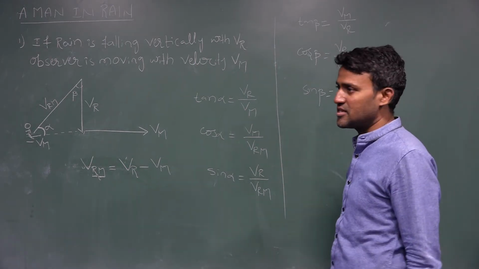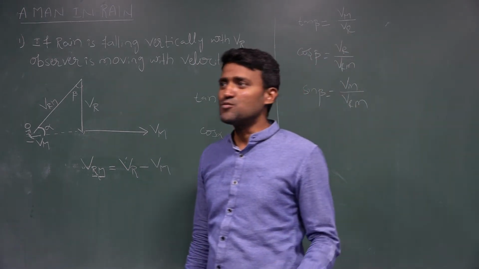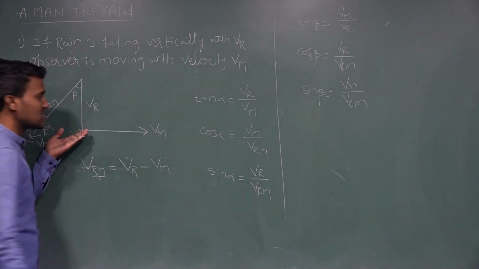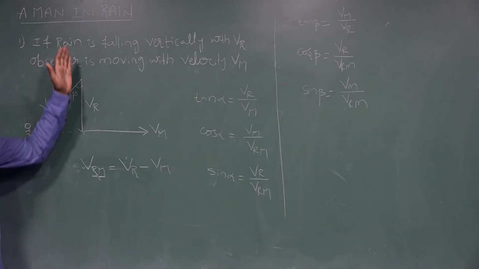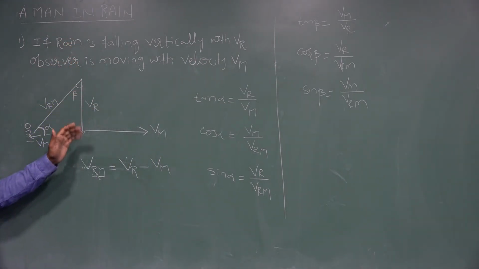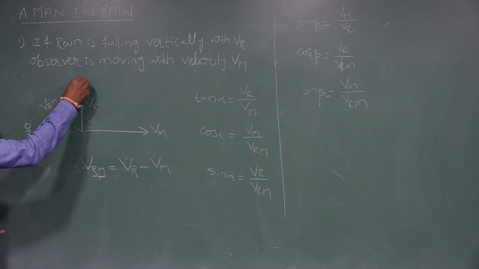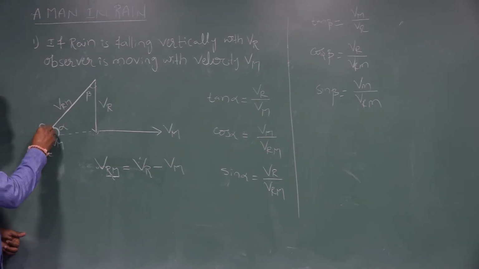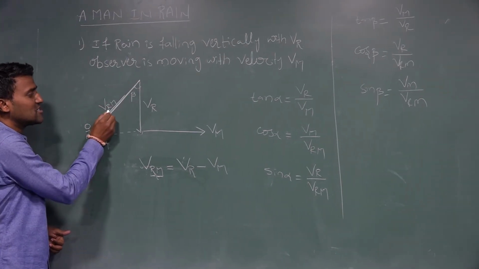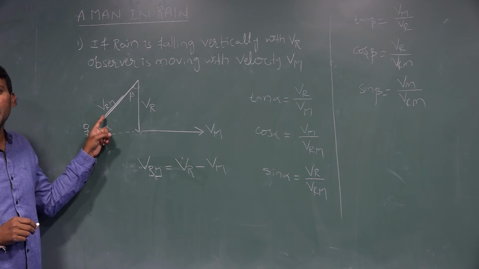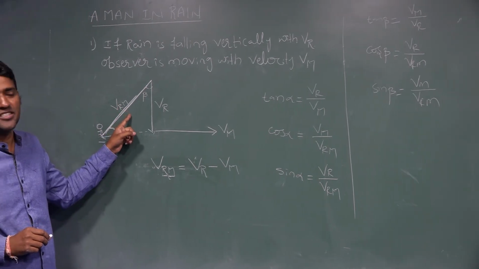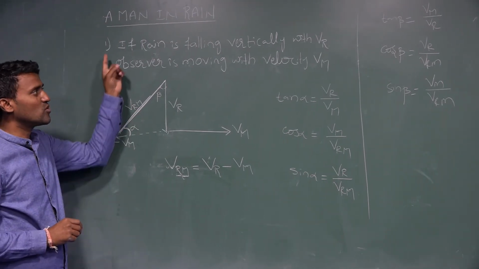So when the person is moving horizontally, if the rain is falling in the vertical direction, the rain appears to the person in an inclined direction, along this direction. This is nothing but the velocity of the rain with respect to man. This is the first case.